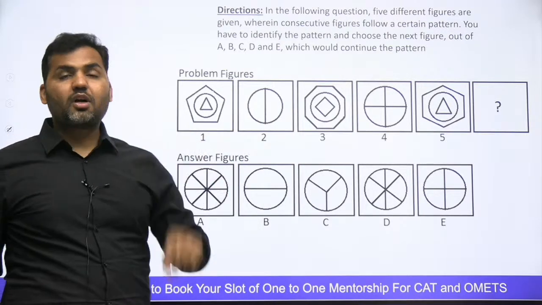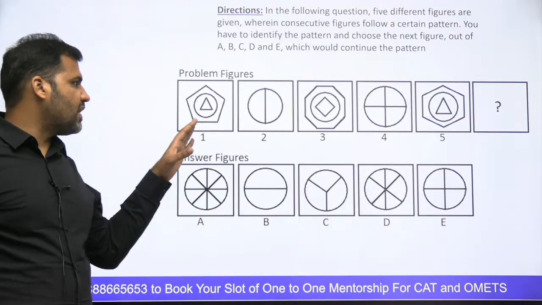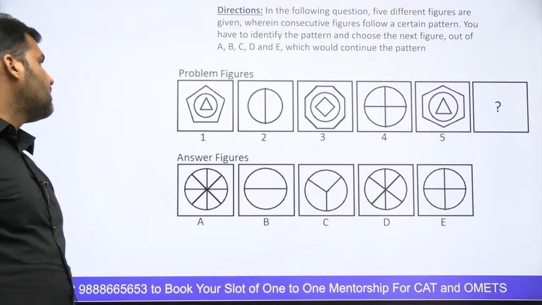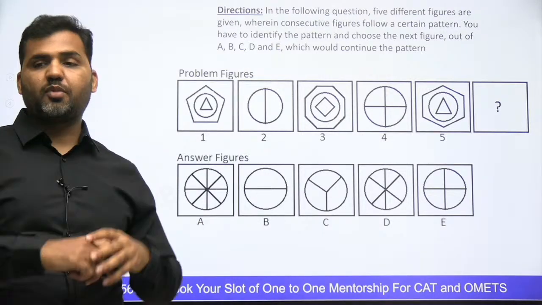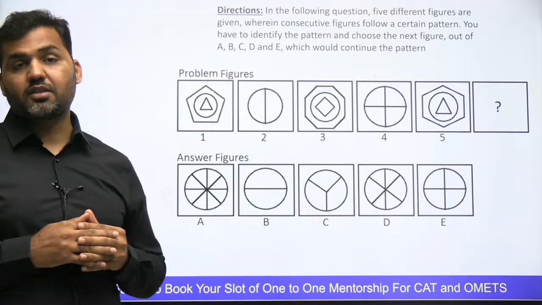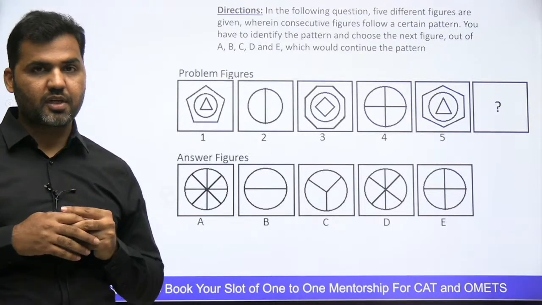And when you are solving a geometrical object based abstract reasoning, you should always try to look at the number of the sides of the polygon, guys. Number of sides of the polygon देखो, and try to find out the relationship in terms of number of sides of the polygon.